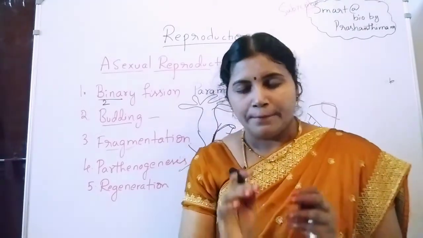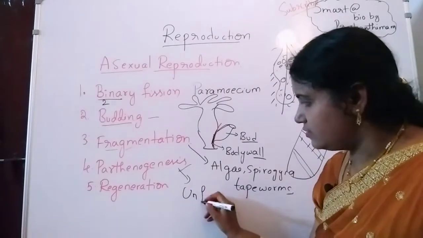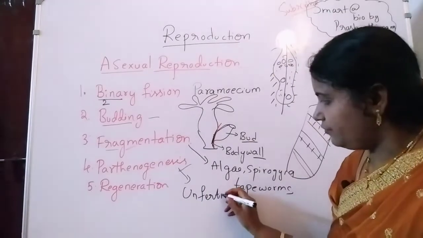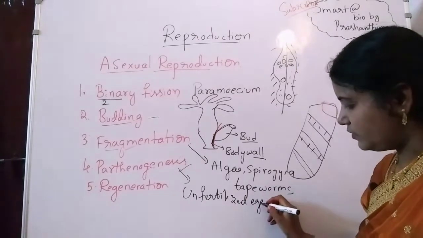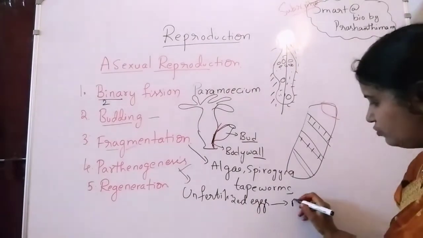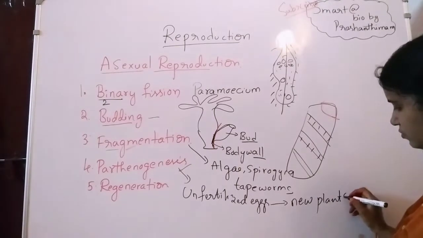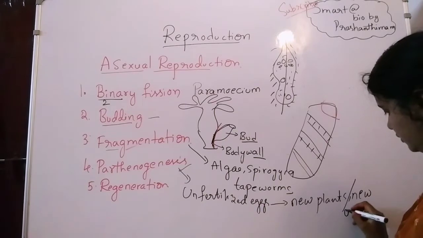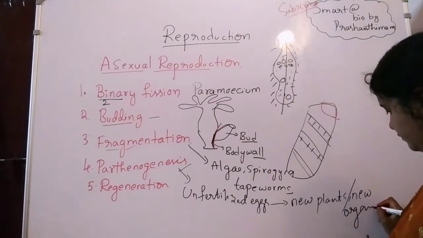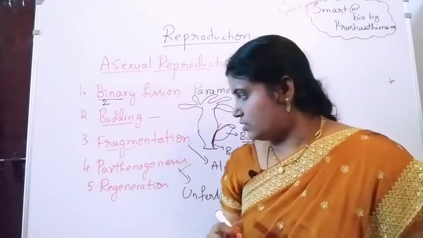In the parthenogenesis process, mainly the unfertilized eggs are going to be converted into new plants or new organisms. So this process is known as parthenogenesis.